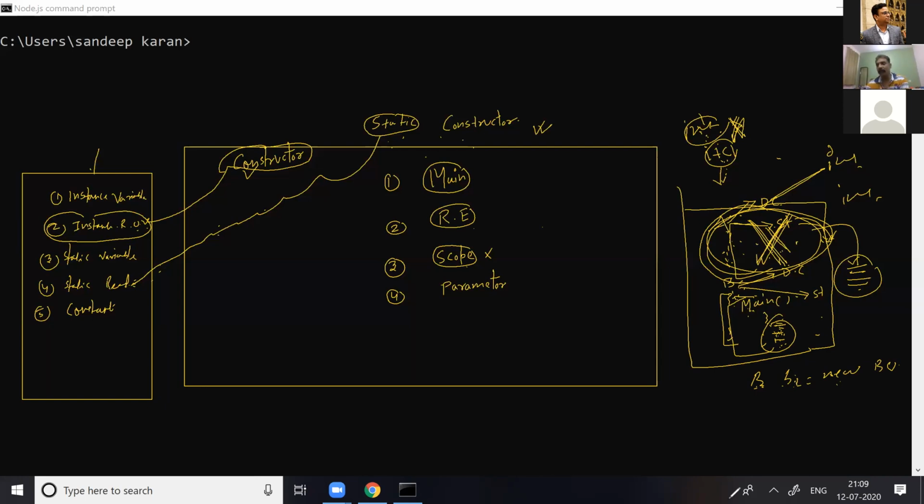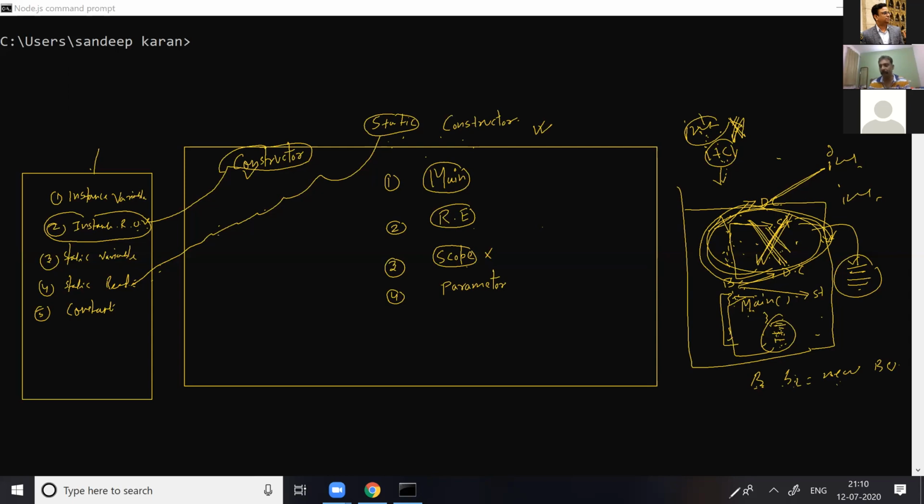Who loads a class into memory? The CLR. When you write a new operator, then the class will load into memory. Only one exceptional case is there. If a class is marked as static, then the CLR implicitly, automatically loads the class into memory.